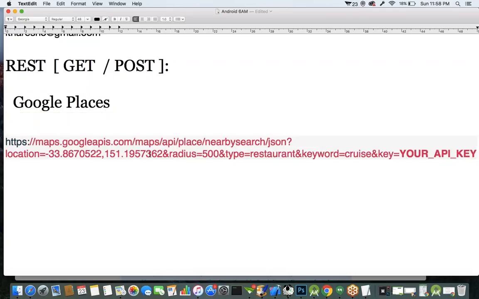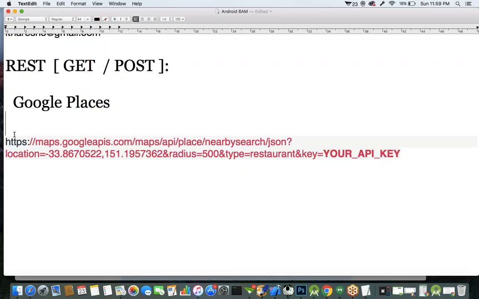Google Maps apis.com/maps/api/place/nearbysearch/json. You have to specify the latitude and longitude, the radius, the type, and what type of response you want to get. If you want, you can specify this keyword; otherwise, it's an optional parameter. You can remove this keyword. And then ampersand key equals your API key.